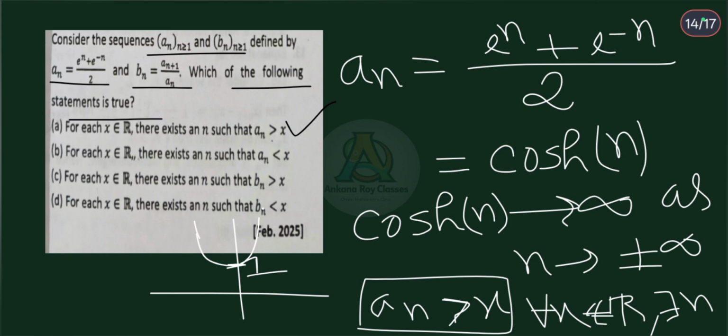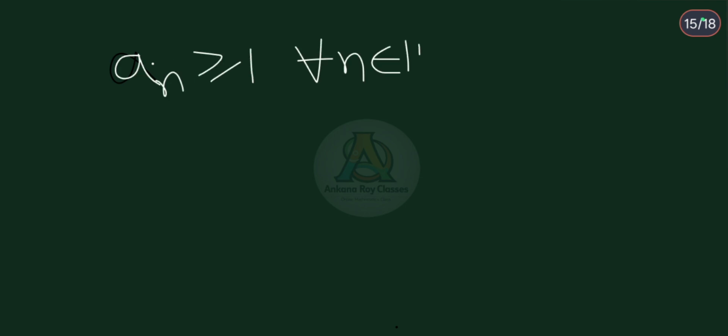For option B, for each x belonging to R, there exists an n such that n less than x. This is not true, because from the graph we can easily say that cosh n is always greater than or equal to 1. Cosh is equal to 1 only for x equal to 0. But for any natural number n greater than or equal to 1, cosh n is always greater than 1. So here the sequence a_n is always greater than or equal to 1 for all n belonging to the natural numbers.